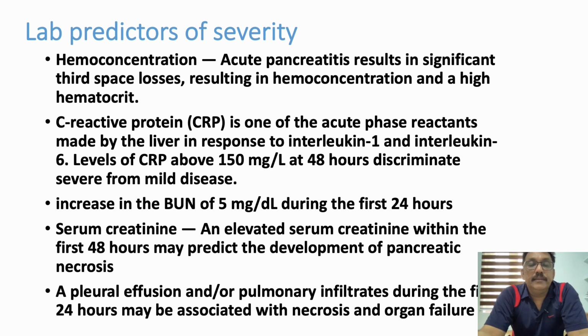Increased blood urea nitrogen, that means urea is elevated. That indicates again hemoconcentration, reduced intravascular volume, reduced blood supply to the kidney. Urea can be elevated. It indicates pre-renal failure. It's a very bad prognosis. Serum creatinine, again elevated serum creatinine in the first 48 hours indicates very bad prognosis. Like any other organ dysfunction, creatinine is also very important. Creatinine can be affected in two ways. One is pre-renal failure, the other one is directly due to the toxins. Pleural effusion, lung infiltrates, ARDS, all these things also have very bad prognosis.